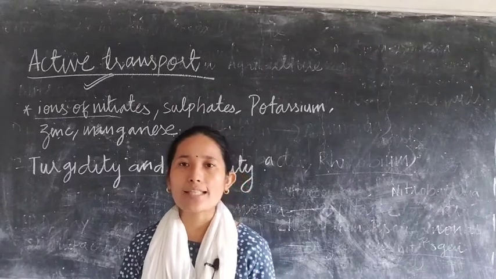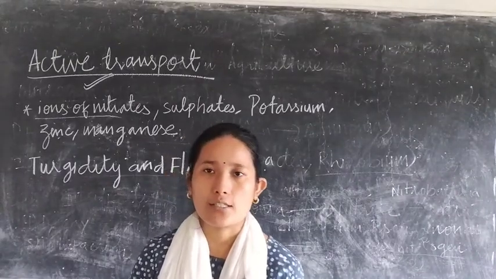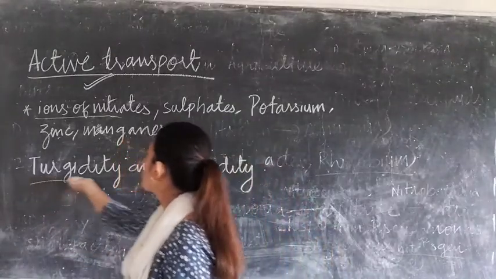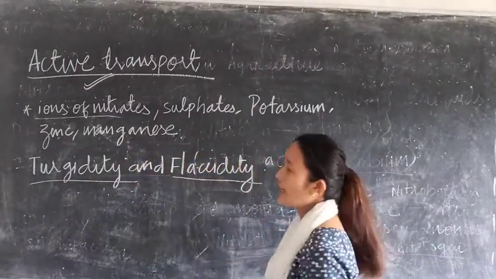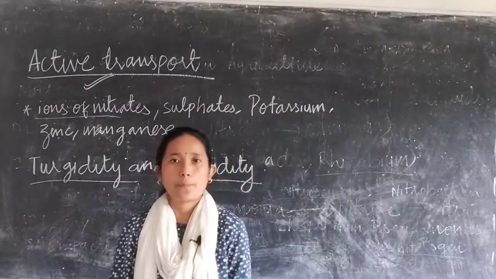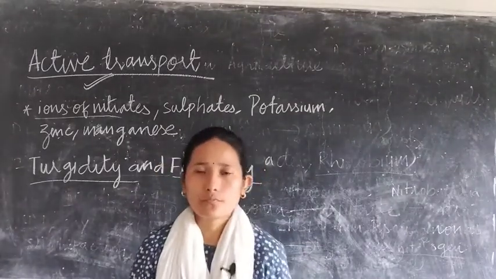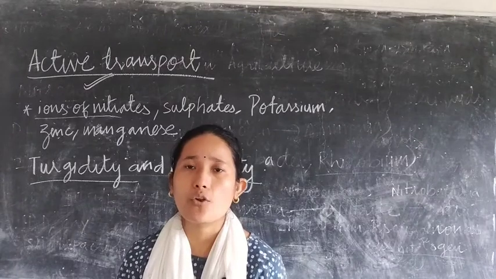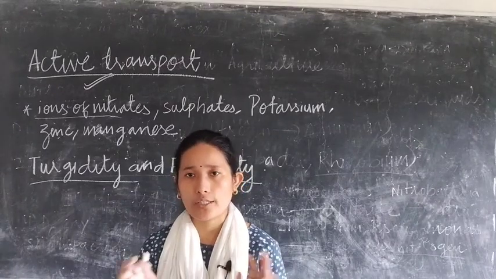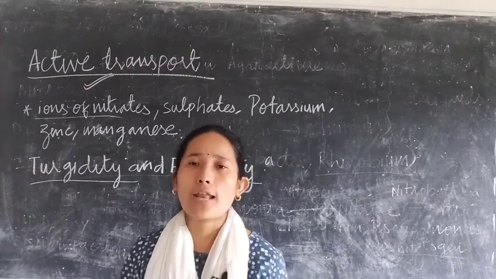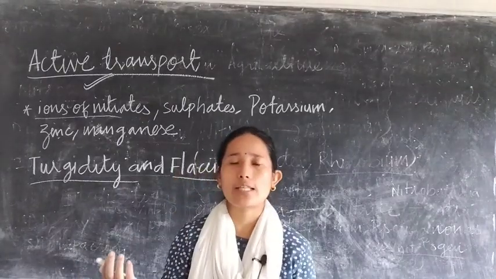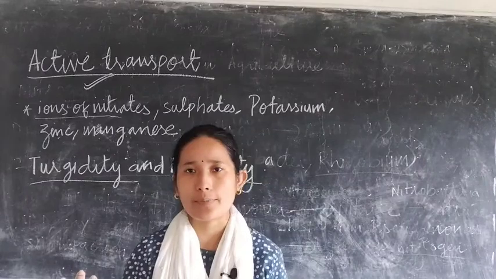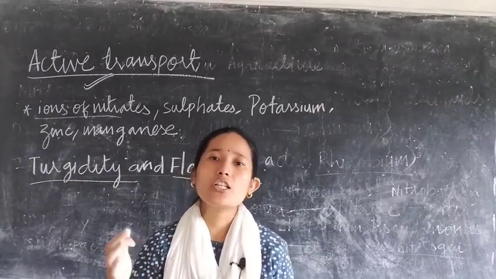So for absorption of the minerals you use active transport. Here you utilize energy. Next we will be discussing these two terms: what is turgidity and what is flaccidity. Now, as we know, the cells of the root hairs are always exposed to the water in the surrounding soil. Since inside you have less water as compared to outside, simultaneous movement of the water takes place, right? So continuous movement of the